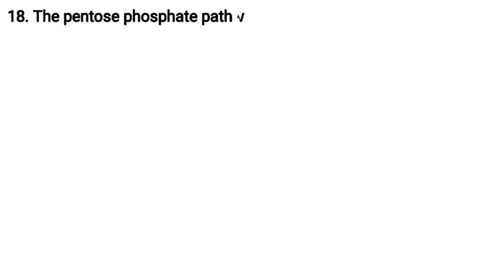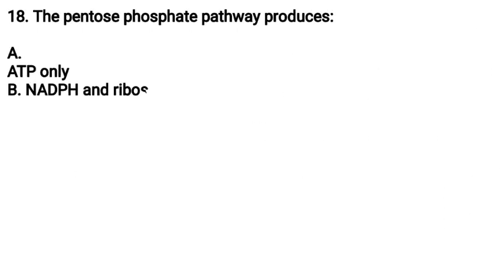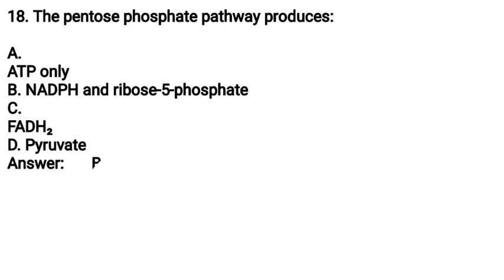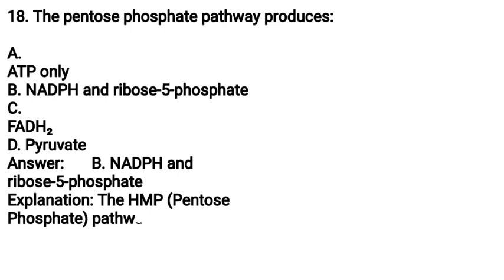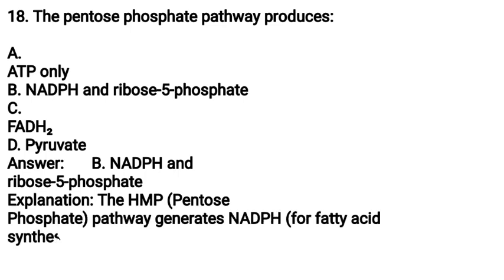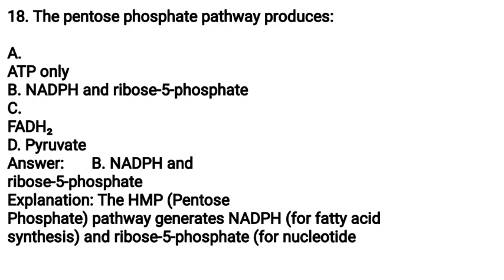(18) The pentose phosphate pathway produces A. ATP only, B. NADPH and ribose 5-phosphate, C. FADH2, D. Pyruvate. Answer: B. NADPH and ribose 5-phosphate. Explanation: HMP, pentose phosphate pathway, generates NADPH for fatty acid synthesis and ribose 5-phosphate for nucleotide synthesis.